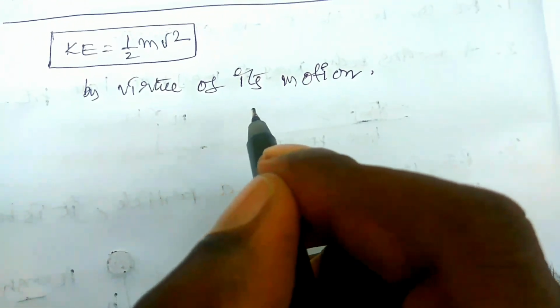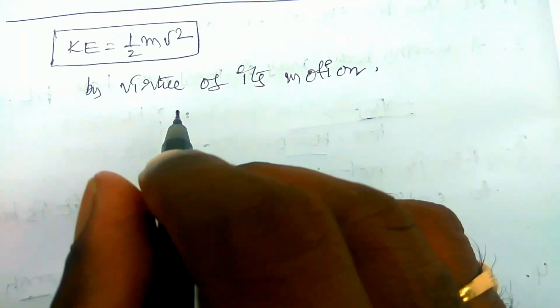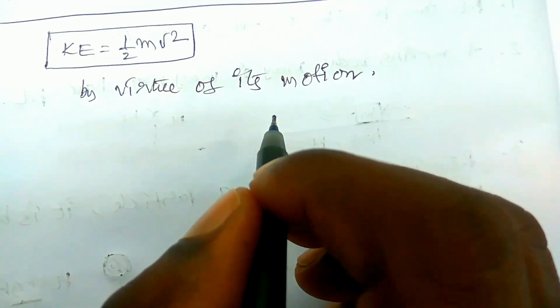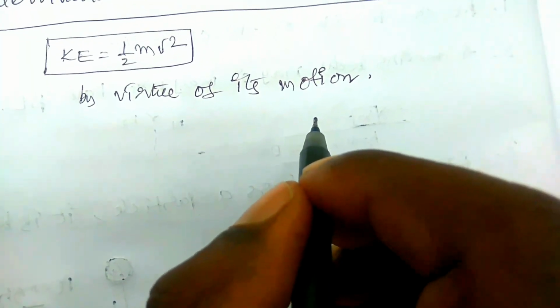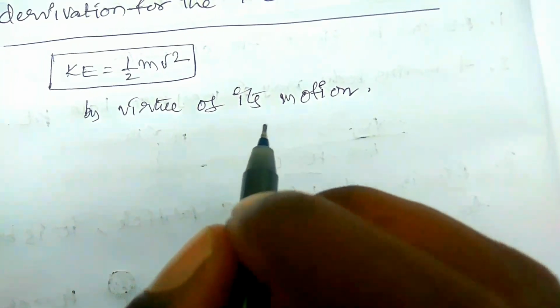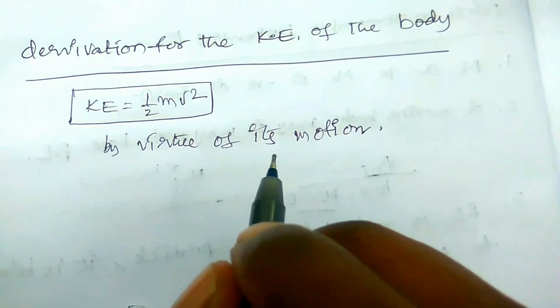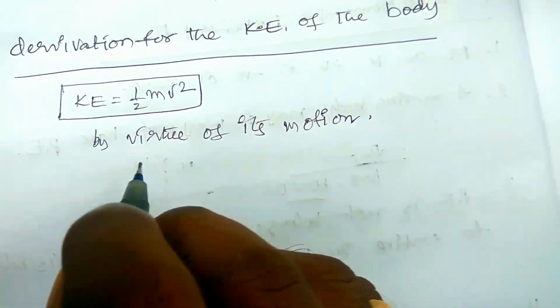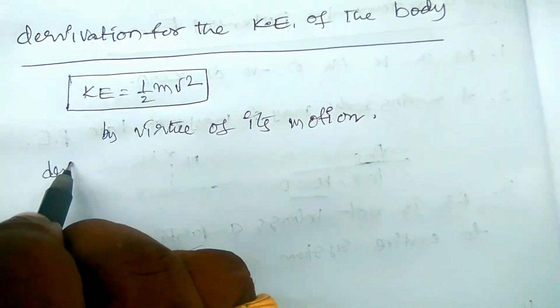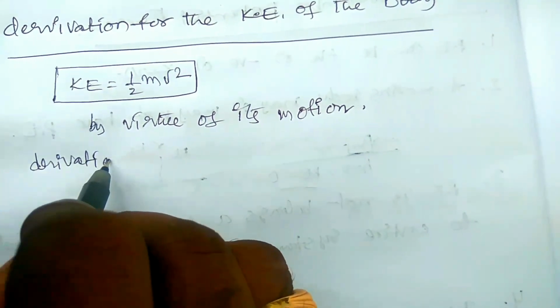So a vehicle in motion has kinetic energy. Water flowing along a river has kinetic energy. A bullet fired from a gun has kinetic energy. A satellite going around the earth has kinetic energy. These are examples of kinetic energy, right? So how can we do the derivation? So, let us start the derivation.